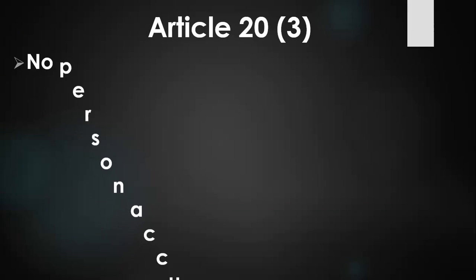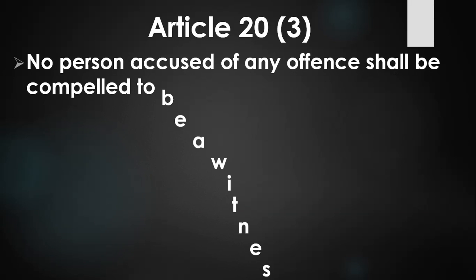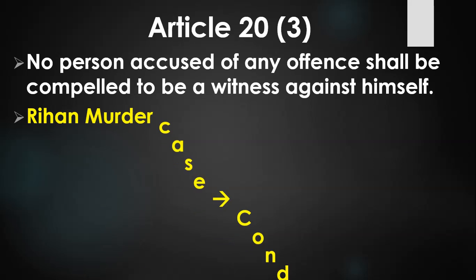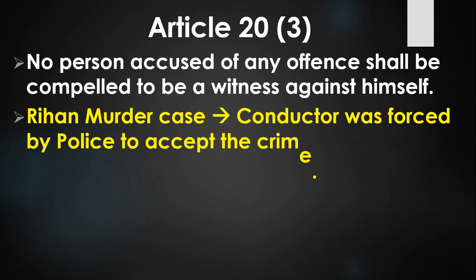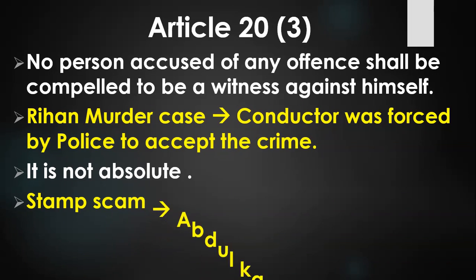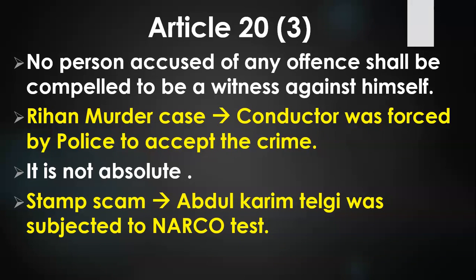Now friends, let's move further. Then comes Article 20 Clause 3. So what does Article 20 Clause 3 say? According to Article 20 Clause 3, no person accused of any offense shall be compelled to be a witness against himself. Now what does it mean? It means that suppose you have committed any crime, then the police or the government cannot force you to say anything which they can use in a court of law to prove your crime.